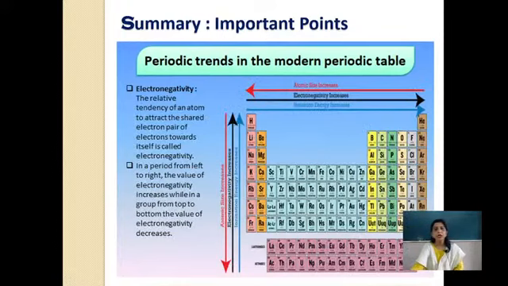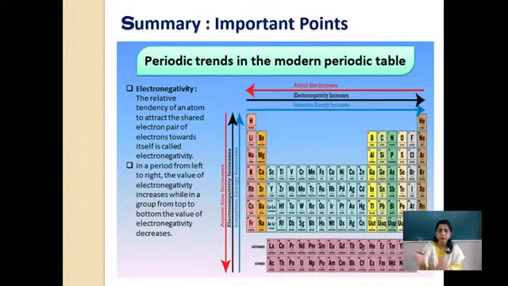Then comes, in all, I have tried to keep it as electronegativity. What is electronegativity? The relative tendency of an atom to attract the shared pair of electrons towards itself. A nucleus tries to attract the electron towards itself. The nucleus जो है वो positive है, electron pairs are negative, so there is some kind of attraction between both of them, and how much attraction is there? It is called electronegativity.